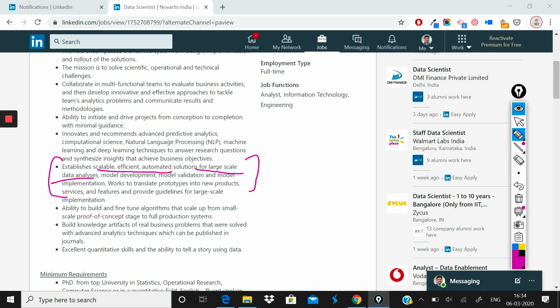They are not looking for someone who's just getting started, but rather someone who understands the challenges faced in deploying data science or machine learning solutions into a production type setup. You work to translate prototypes into new product services and features and provide guidelines for large scale implementation. That's something you need to be able to do.